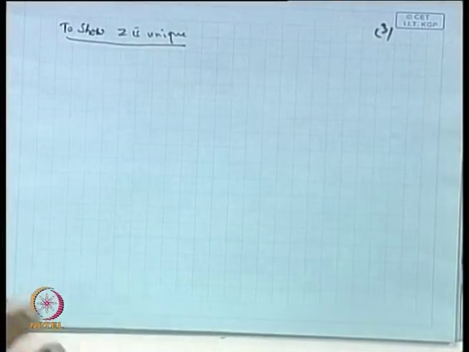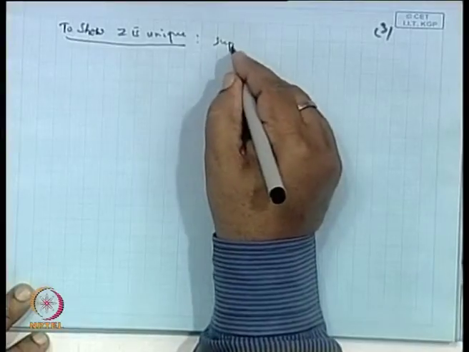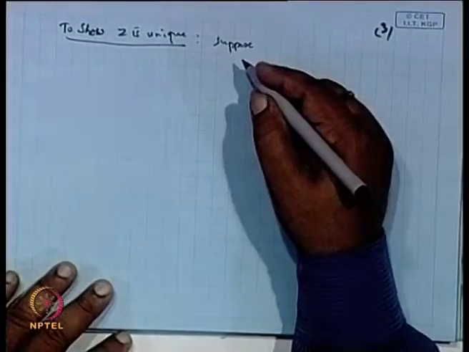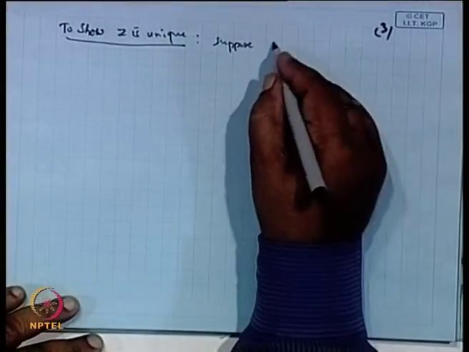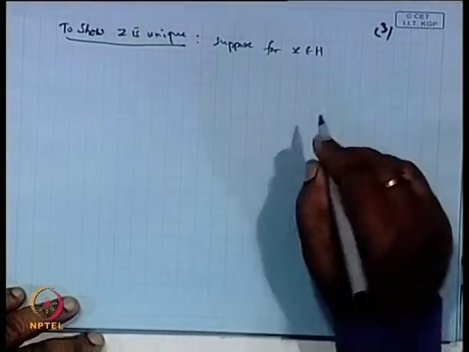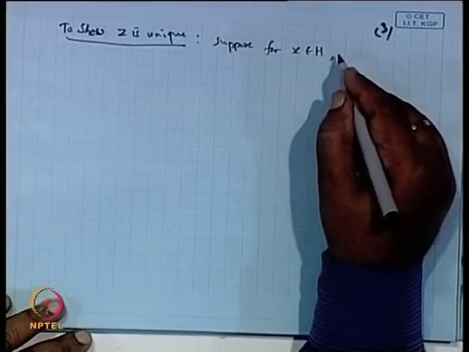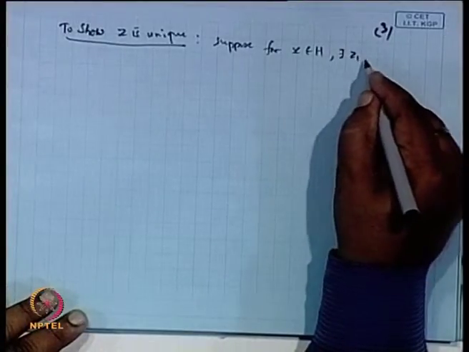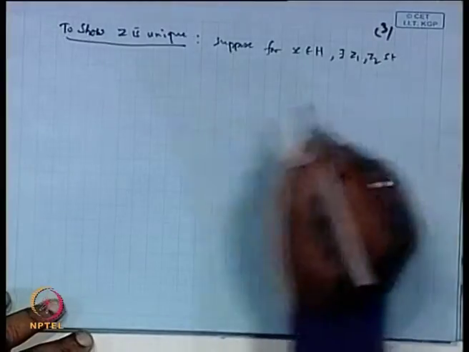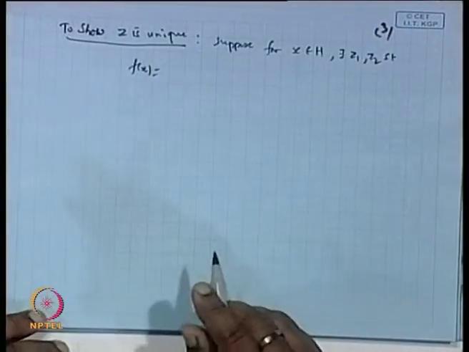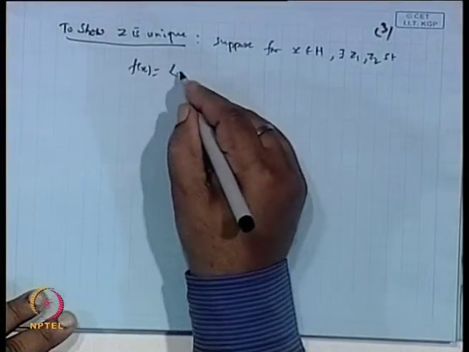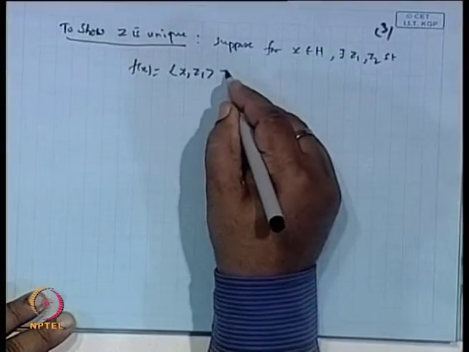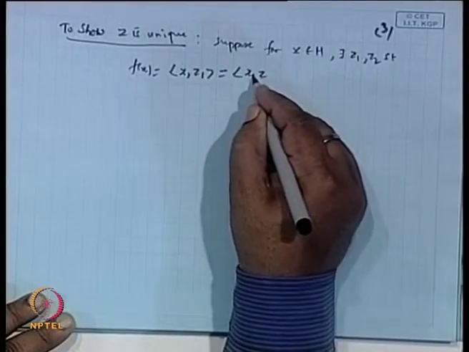Suppose there are two, z1 and z2, such that for x belonging to H, f(x) has the representation as the inner product of x and z1, which is the same as the inner product of x and z2.